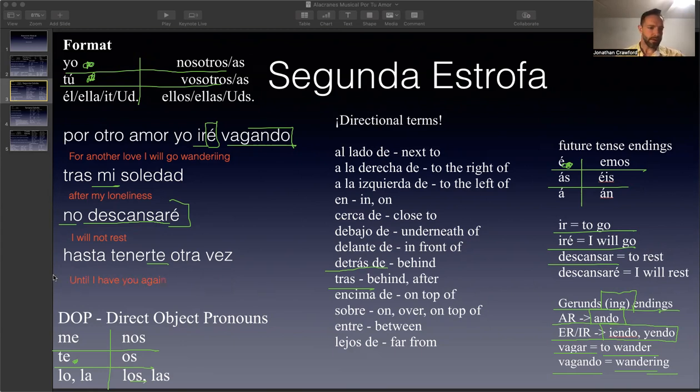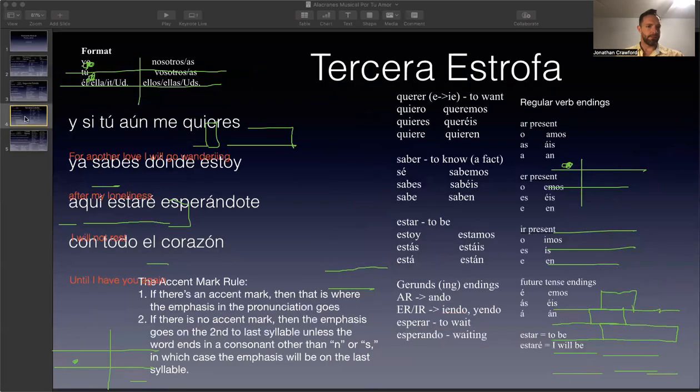Okay, so until I have you again. That's it for this one. So let's go to the next verse and let's erase some of this stuff.